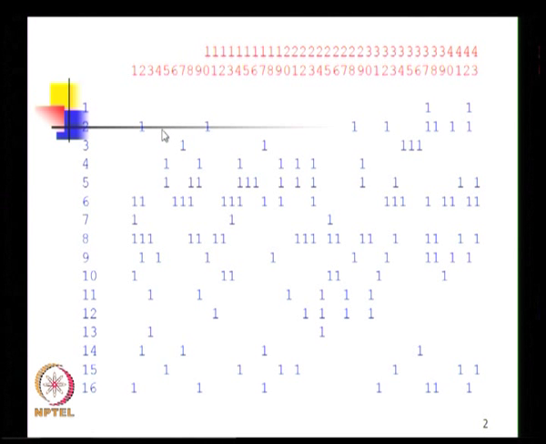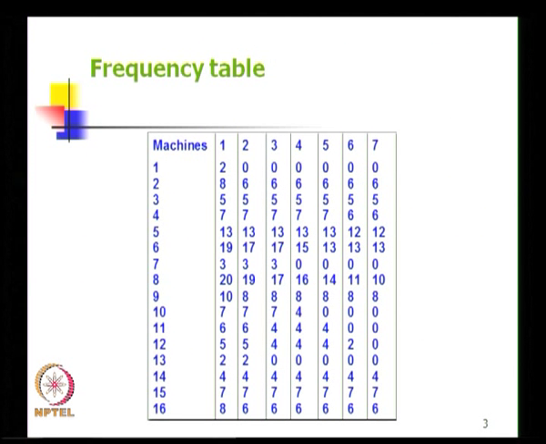So, for machine number 1 it is 2, for machine number 2 it is 1, 2, 3, 4, 5, 6, 7, 8 and so on. So, the first column of the frequency table, which is this particular column, just shows the number of parts that are visiting each machine, and it is simply a row sum. So, 2, 8, 5, 7 etc. are all here.